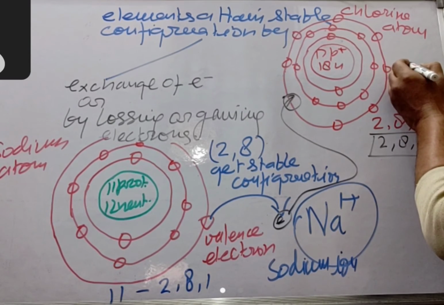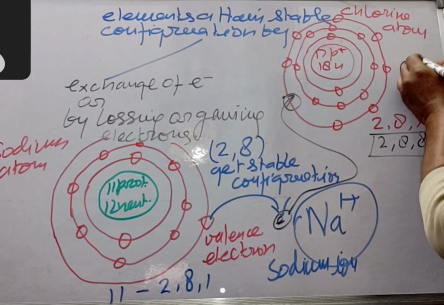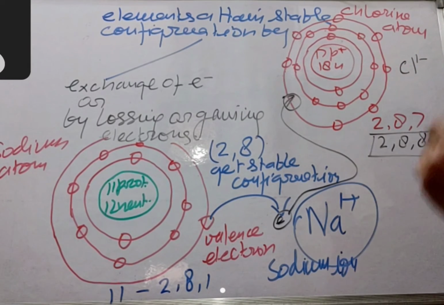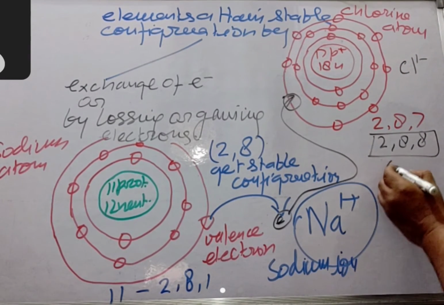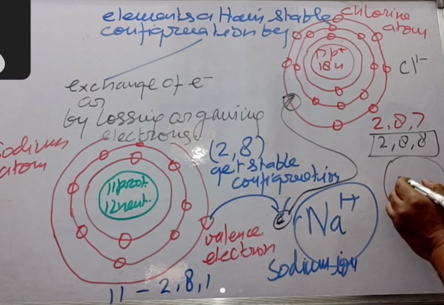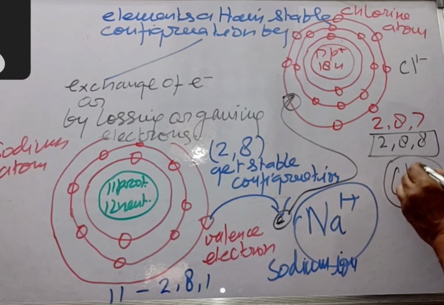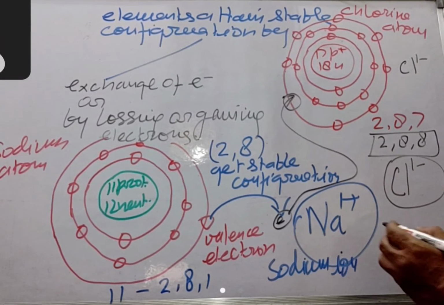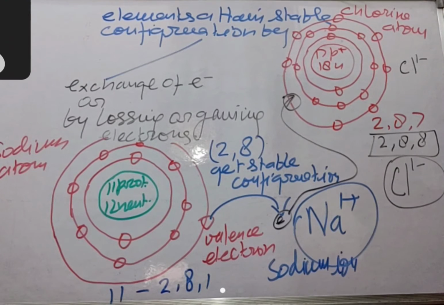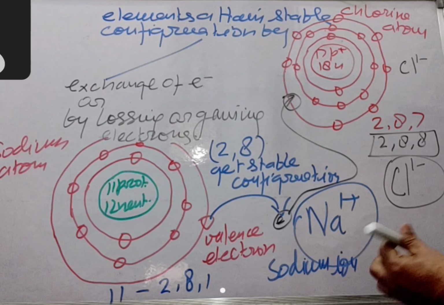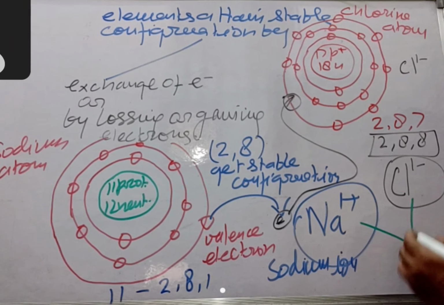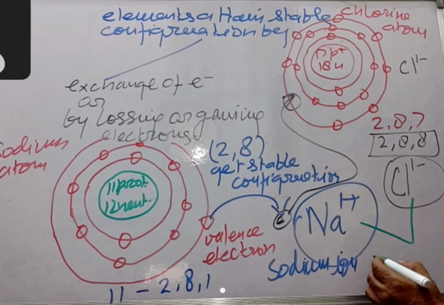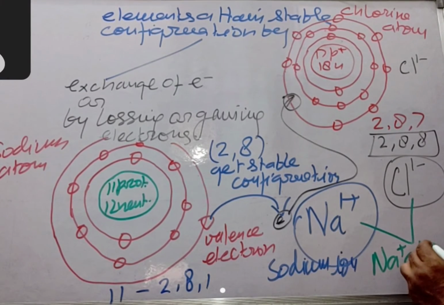So this is Cl minus, and we call this chloride ion. They both combine together and get an electrically neutral compound, that is Na plus Cl minus, right?